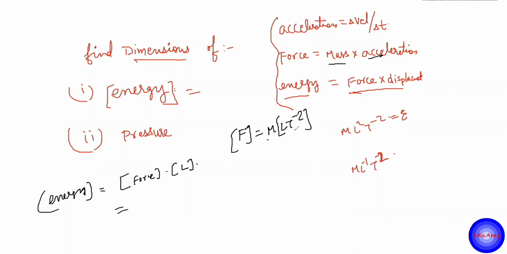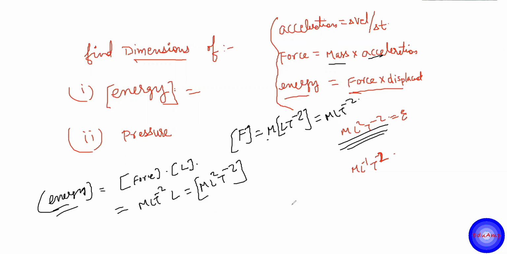So this is mass into acceleration. So the dimension of force becomes MLT minus 2, right? So this becomes MLT minus 2, and this is another L. So this ultimately becomes ML2T minus 2. So this becomes the dimension of energy. Yes, your answer was correct. ML2T minus 2.